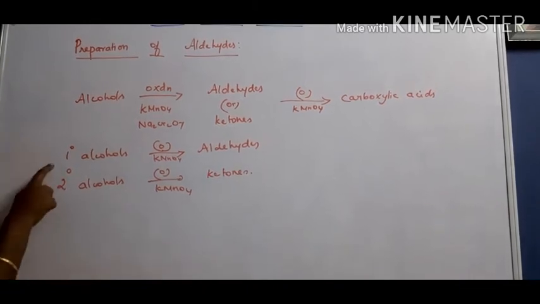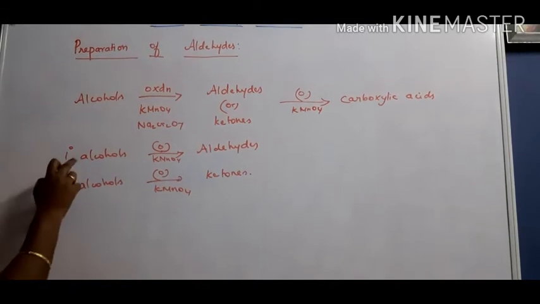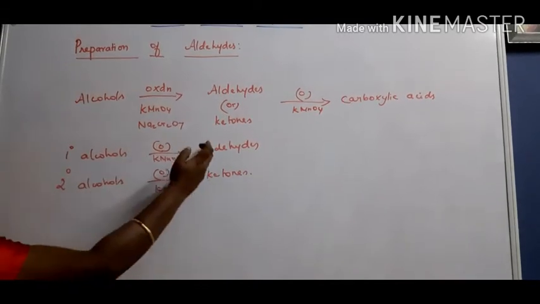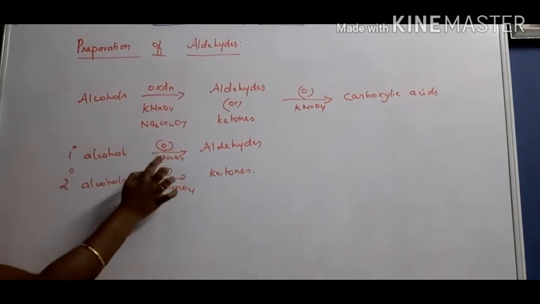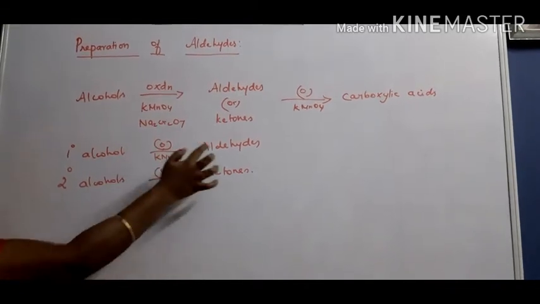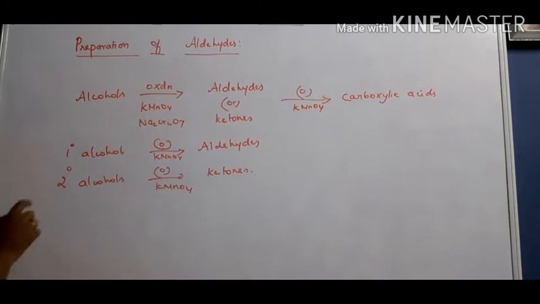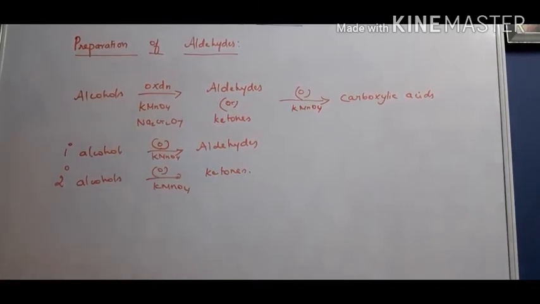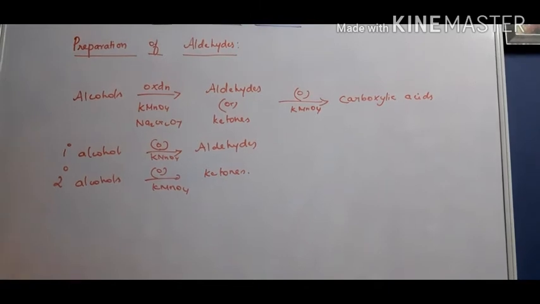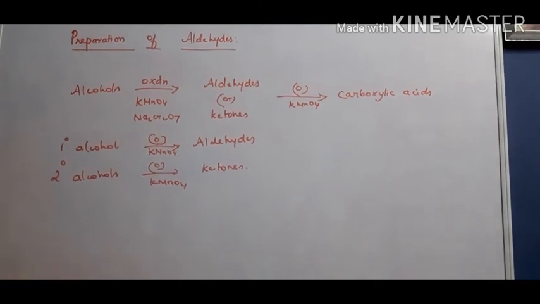Now what is the first method of preparation of aldehydes?